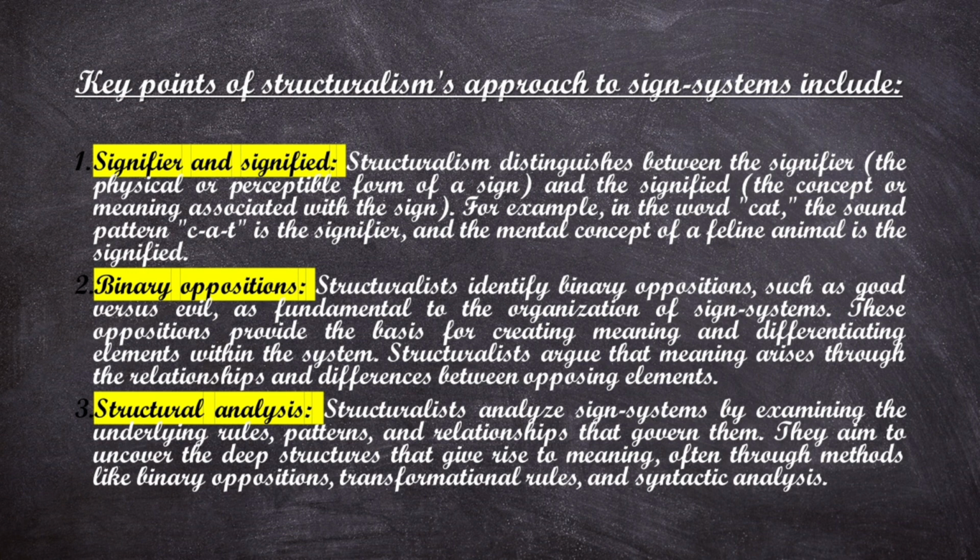And the final key point that we need to mention in our answers is structural analysis. Structuralists analyze sign systems by examining the underlying rules, patterns and relationships that govern them. Because I have mentioned in the beginning that structuralism advocates the need of a particular underlying system of rules and regulations in order to understand any language or sign system. So obviously the structuralists give emphasis on the analysis of any type of sign system. They aim to uncover the deep structures that give rise to meaning, often through methods like binary oppositions, transformational rules